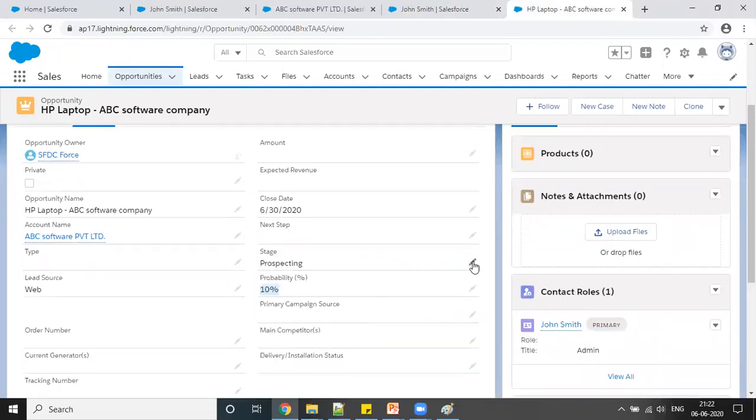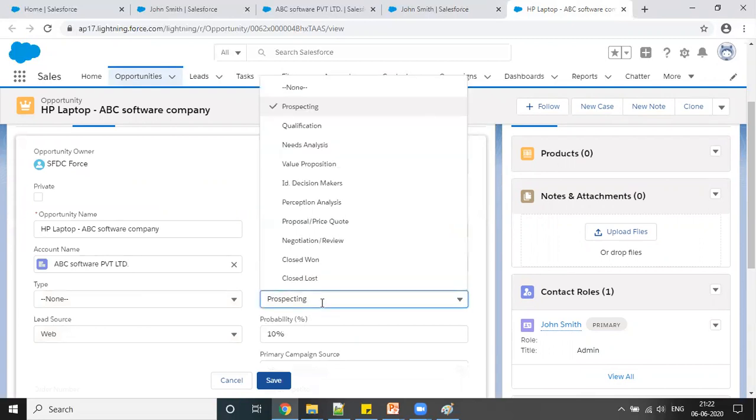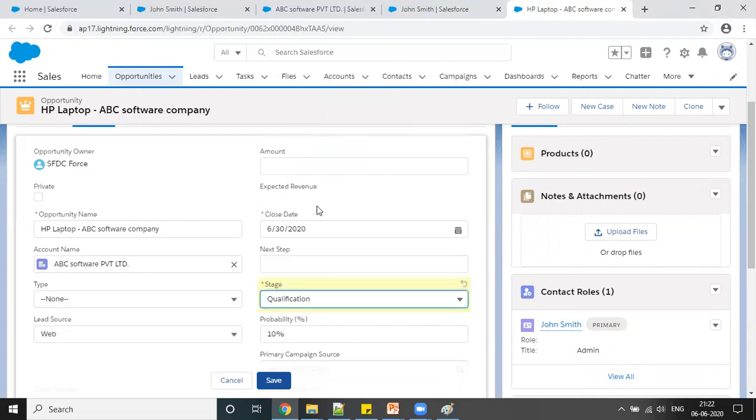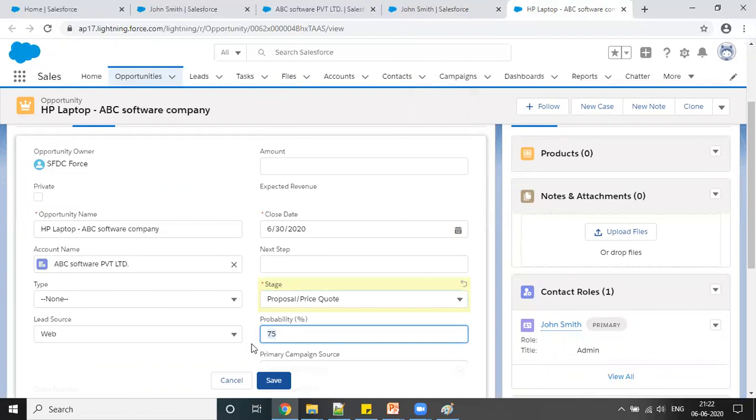I was talking about this staging, like Prospecting. When the lead got converted, I see Prospecting. If I select Qualification, the probability changes to 20%. Like that, if I select Proposal or Price Quote, the probability becomes 75%. So if I select this stage, we can say this lead is around 75% probable to convert or to close.